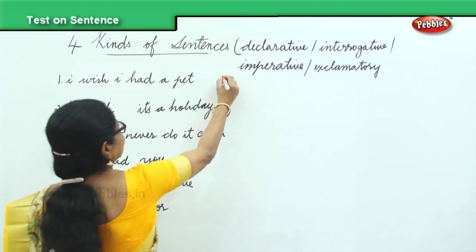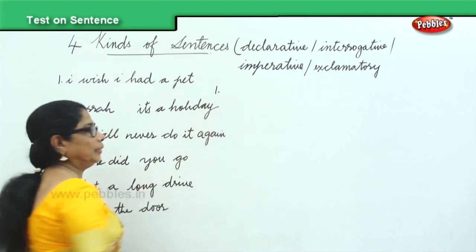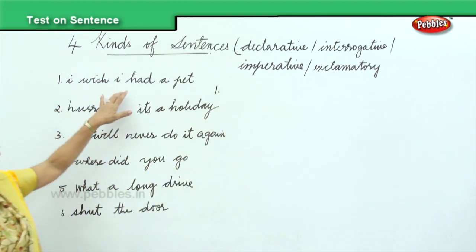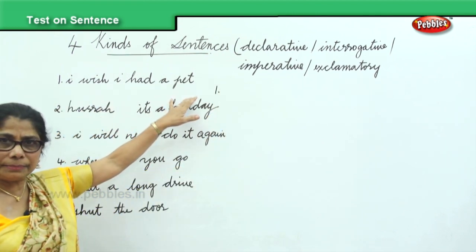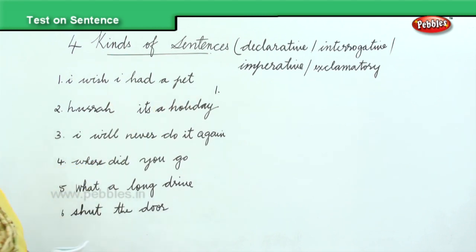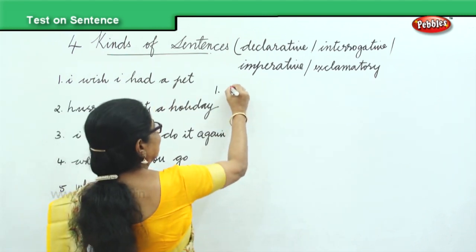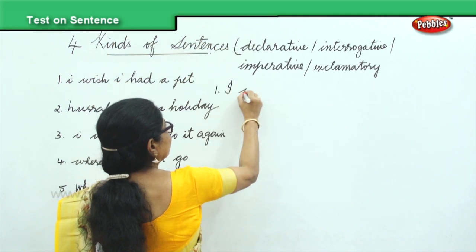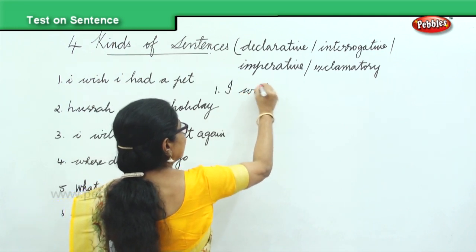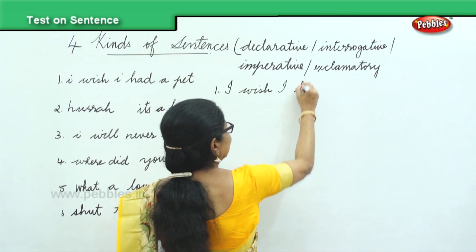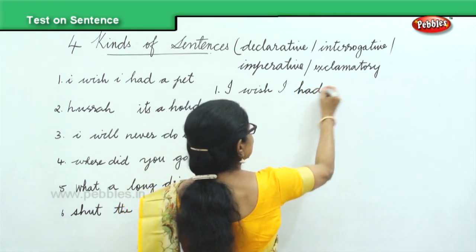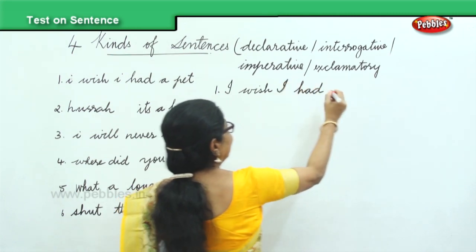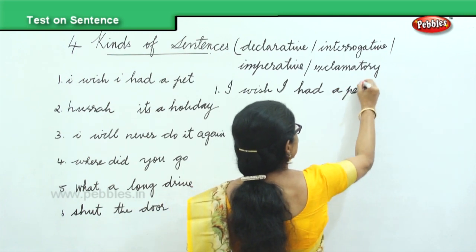The first one, look at it. I wish I had a pet. Now let's correct the sentence. Sentence begins with the capital letter. I wish I had a pet.